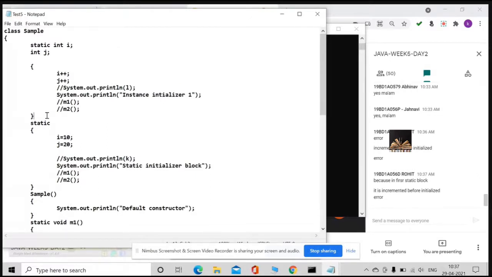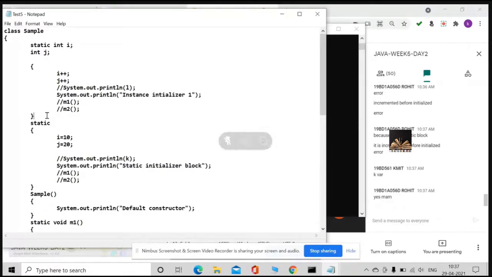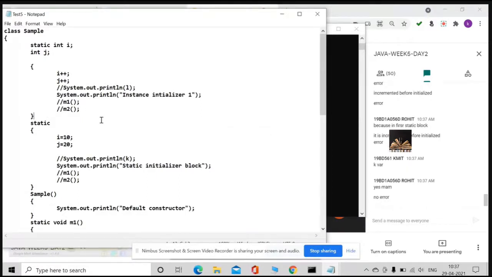Rohit, did you understand what I'm saying? K variable, where is it? Okay, okay, okay. We will see. We will see what is going to happen.